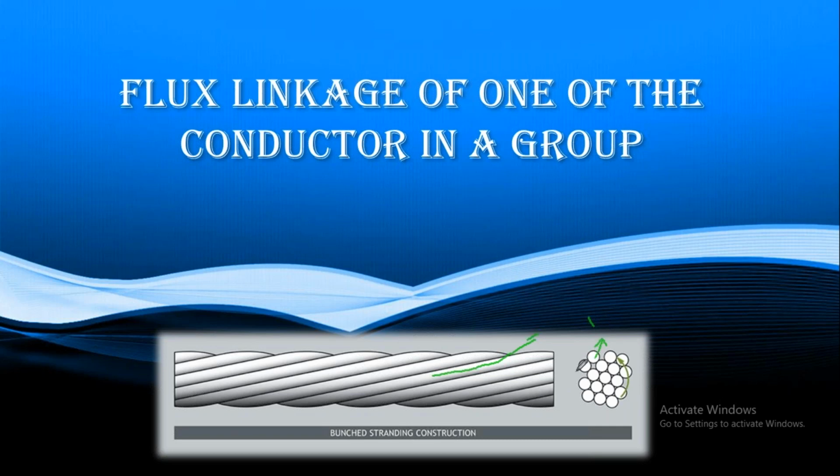Now we have to derive the flux linkage of only one conductor here. By using this formula, you can write the same for the second conductor, the third conductor, as well as the nth conductor. When you add up all the flux linkages, you will get the final flux linkage, and finally you can obtain the inductance of a stranded conductor. That is what we are going to derive in this class.